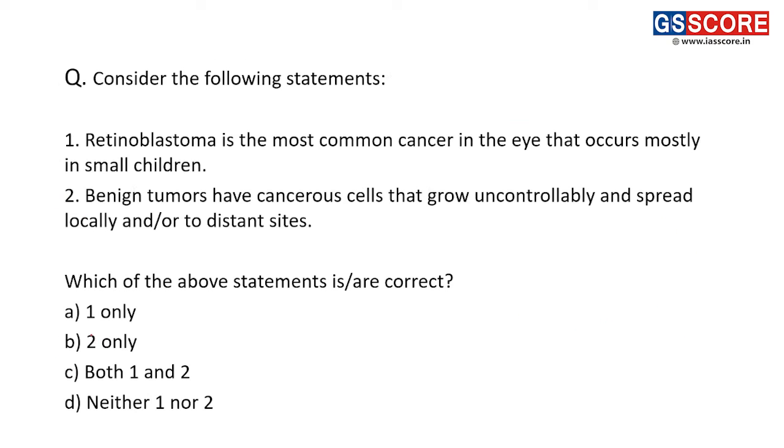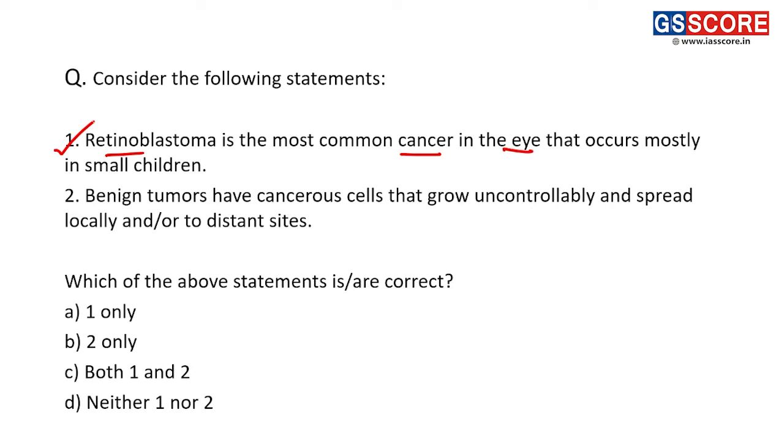Now next question. Consider the following statements. First, retinoblastoma is the most common cancer in the eye that occurs mostly in small children. Right. So this statement regarding retinoblastoma, a kind of cancer in the eye, is a correct statement. It primarily occurs in small children. Right. So the first statement is a correct statement.